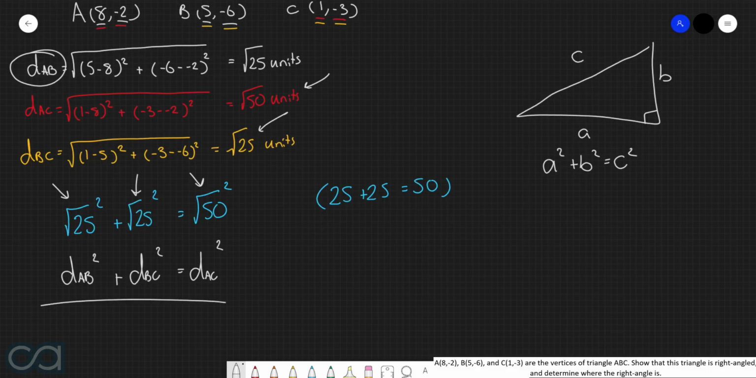And this is exactly what we needed to prove to show that this triangle must be right-angled, because we're saying that the sum of the squares of the 2 shorter sides is equal to the square of the longer side. So therefore, since Pythagoras' theorem is upheld, we know that this triangle must be right-angled.